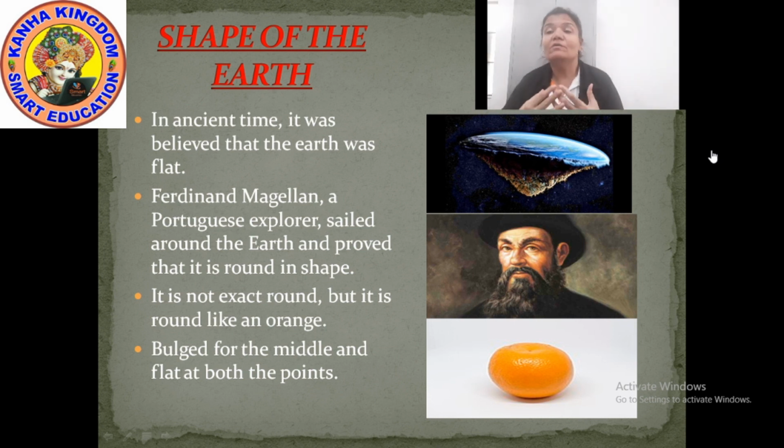Okay? Now, Ferdinand Magellan was a Portuguese explorer. He sailed around the world and proved that the earth is round. How? He started sailing from one place, and after some years, when he came back, he found that he reached the same place from where he had started to sail. He started his journey in 1519 and he completed his journey all around the world in 1522.